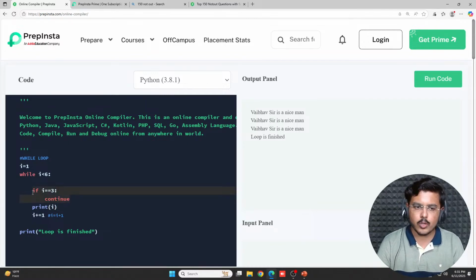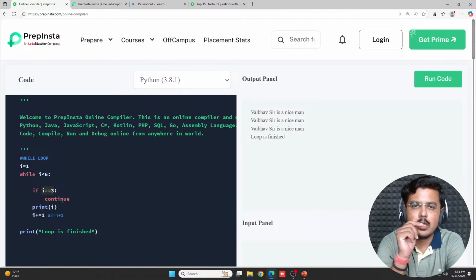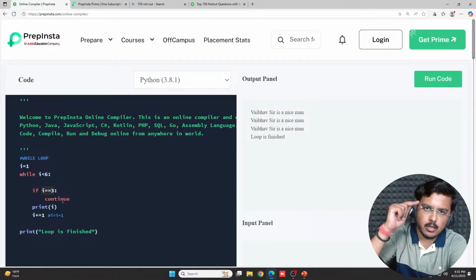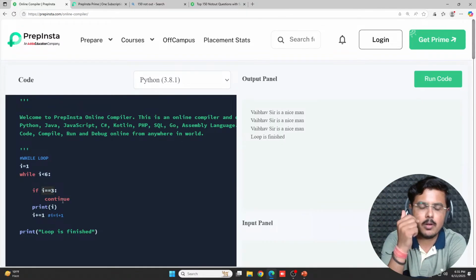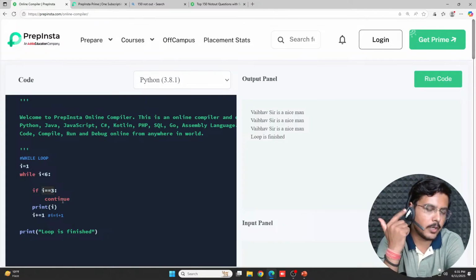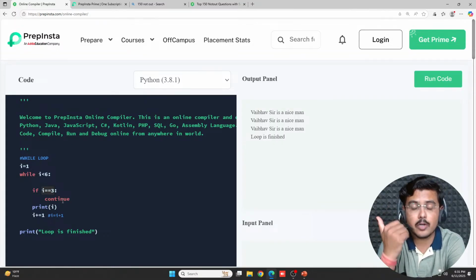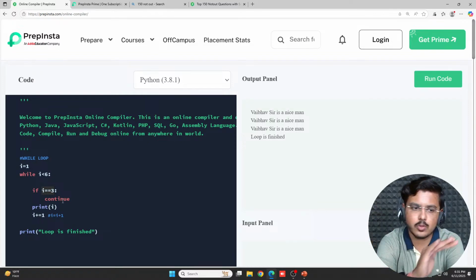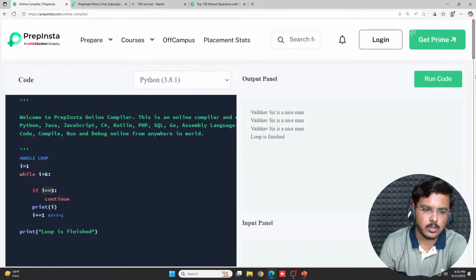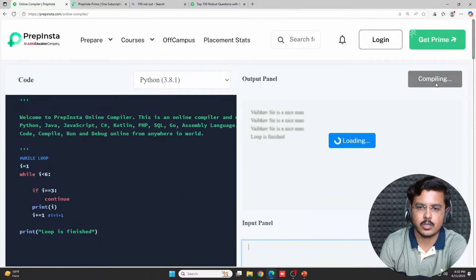When you have I equal to 3, this equal to is checking the equivalence, or checking the equal values. So when you have I equal to 3, you continue. What does this continue do? For I equal to 3, it would not print the value of I. It would start the loop all over again from the next available value. For example, it would print for 1, it would print for 2, it would not print for 3, it would print 4, 5. Fine. So that's how it is going to work. So let's try and check, and then loop is finished would be executed.